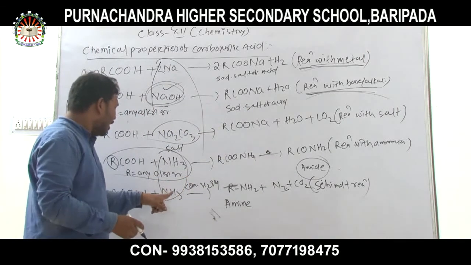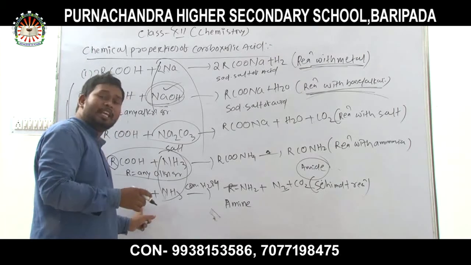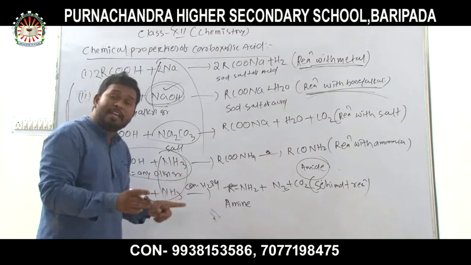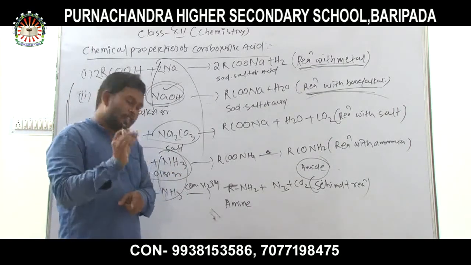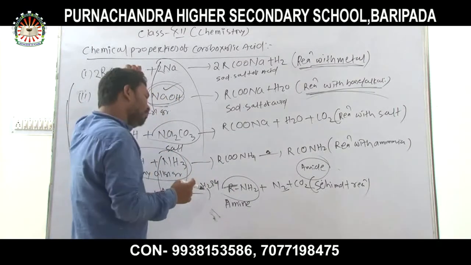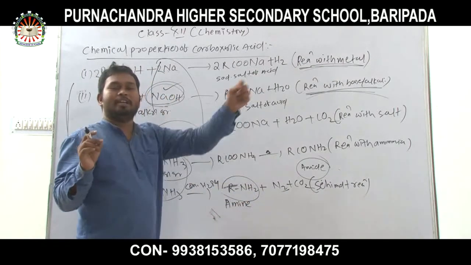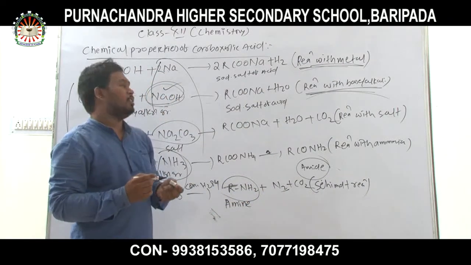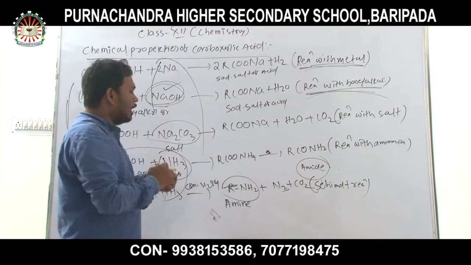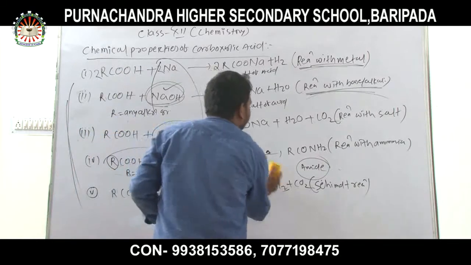Another important reaction is that when carboxylic acid reacts with ammonia in the presence of concentrated H2SO4, a primary amine is formed along with nitrogen and CO2. This is also an important name reaction, called the Schmidt reaction. Then we proceed to the rest of the properties of the carboxylic acid.